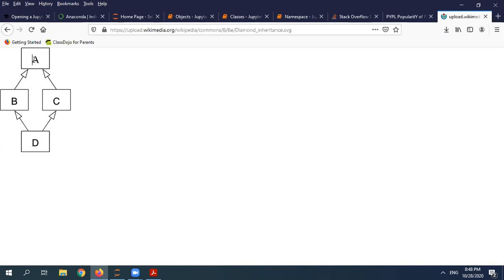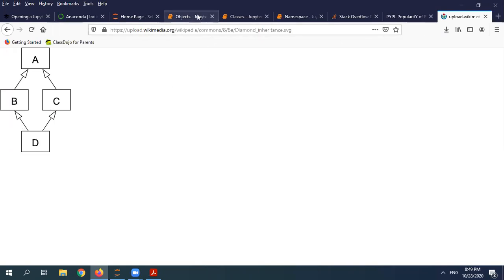Suppose I have one method, function 1, which I have overloaded in B and C. Overloading means I have one function, but I am changing the behavior of this function in B and in C. Now suppose I have to call the overloaded function from D, which function will it call? It gets confused about which one to call, B or C.